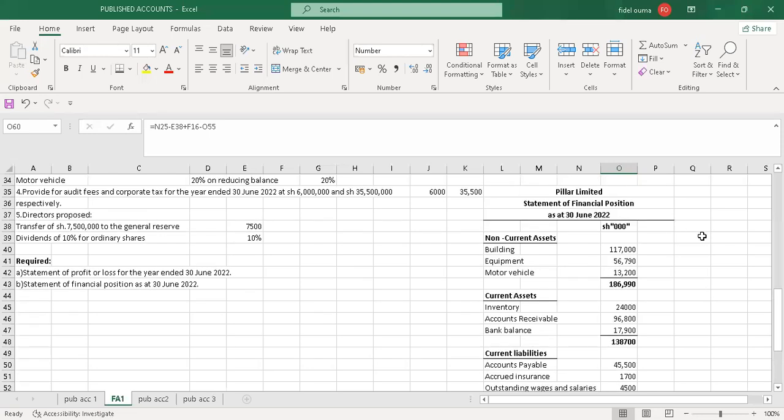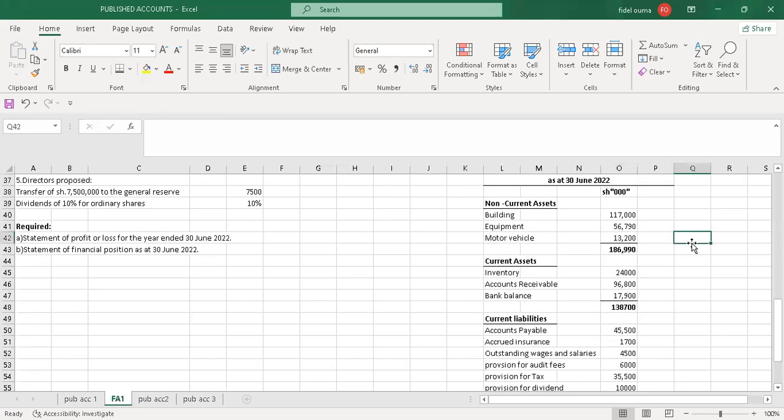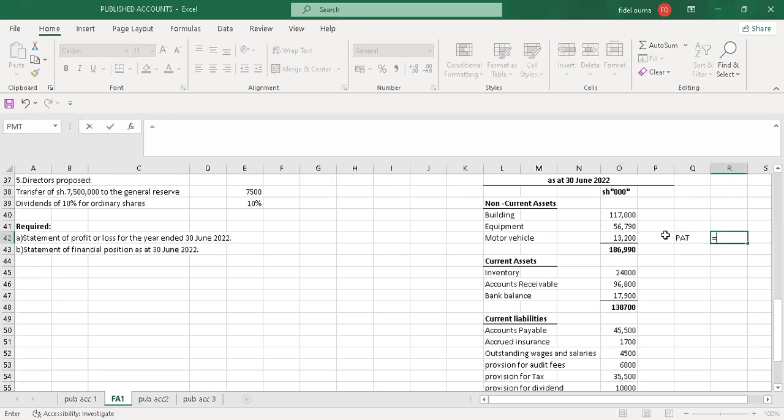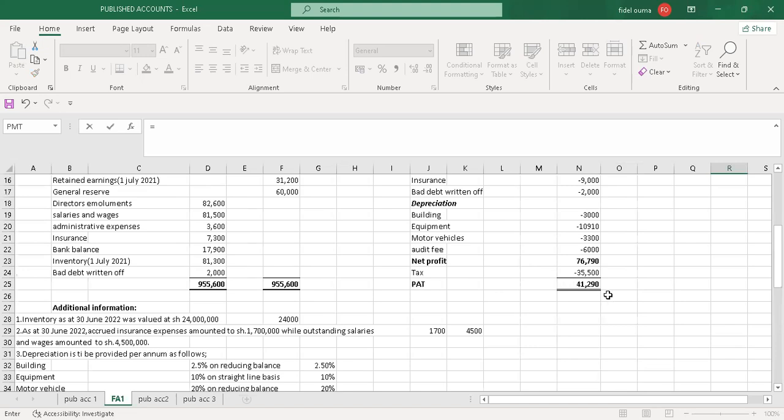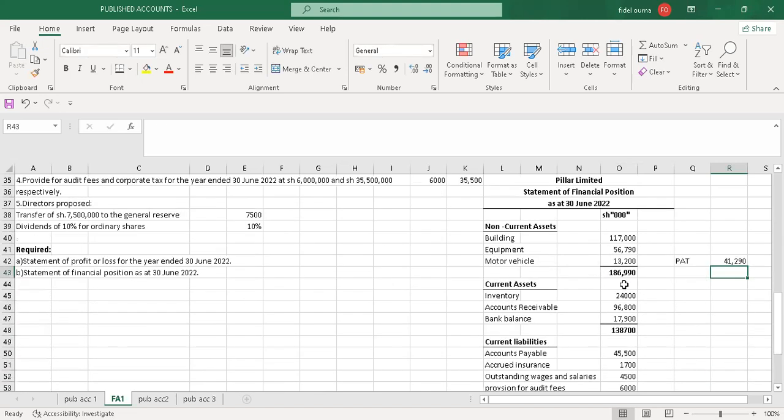So let me work here so that you can see what I've done. We have the profit after tax. Let me explain it here. Profit after tax was this. Then from this, we transfer to general reserve, so I just say GR.